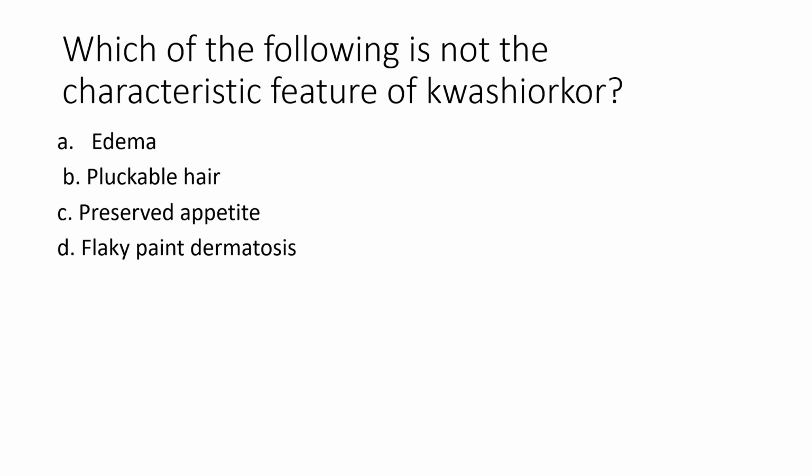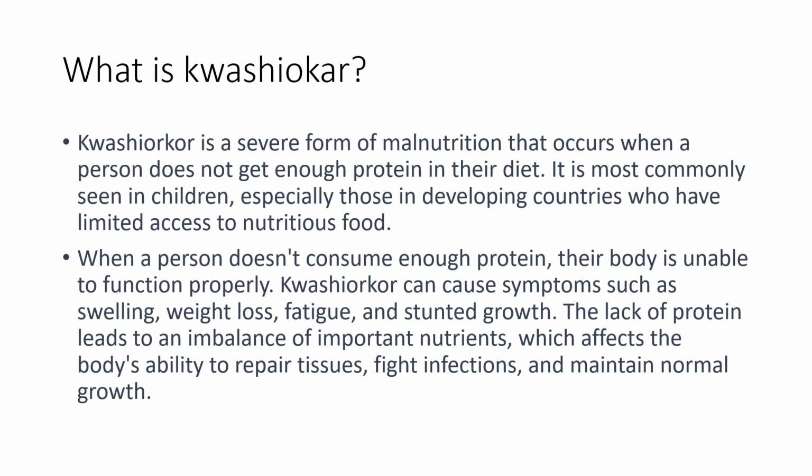You need to know what is kwashiorkor, what is marasmus, and what are the differences between these disorders. Okay, what is kwashiorkor? Kwashiorkor is a severe form of malnutrition that occurs when a person does not get enough protein in their diet. It is most commonly seen in children, especially those in developing countries who have limited access to nutritious food. When a person doesn't consume enough protein, their body is unable to function properly.